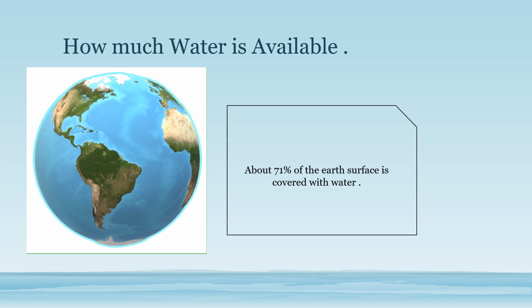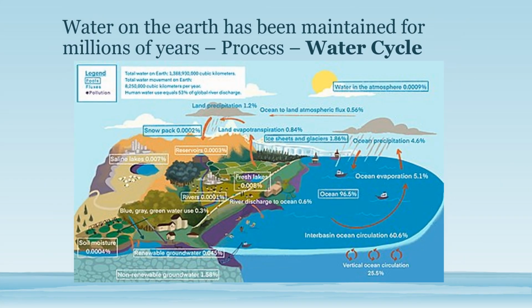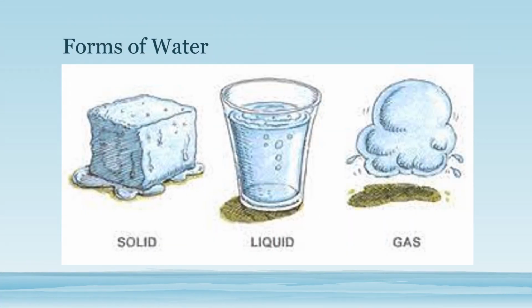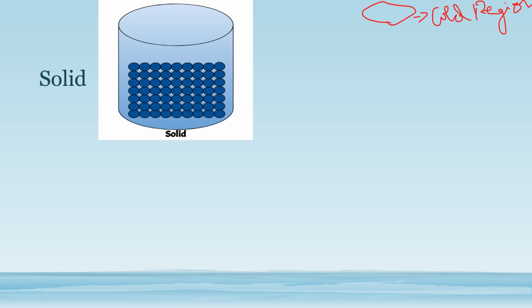We know that water on the earth has been maintained for millions of years by various processes which make the water cycle. We know that when water circulates through the water cycle, it can be found in all the three forms, which is the solid, liquid and gas. Solid. The particles that make up a solid are tightly packed together and cannot move easily.